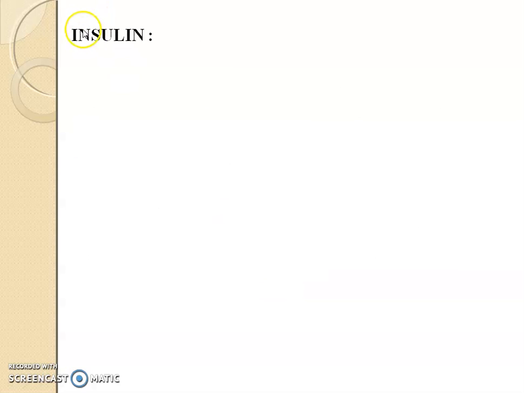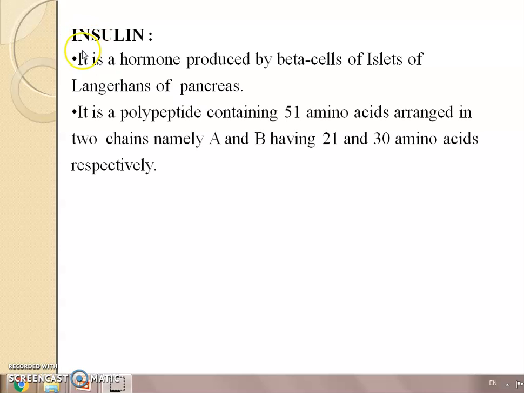Now we see the first example. Now we see about insulin. It is a hormone produced by beta cells of the islets of Langerhans of the pancreas. It is a polypeptide containing 51 amino acids arranged in two chains, namely A and B, having 21 and 30 amino acids respectively.